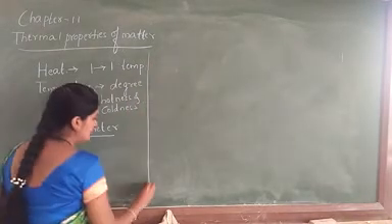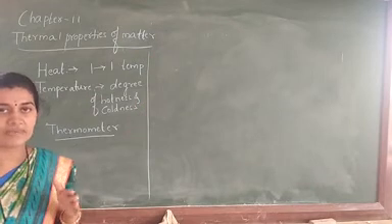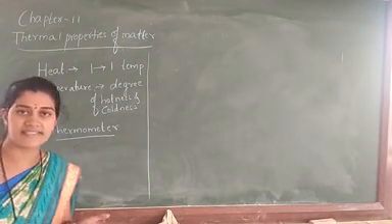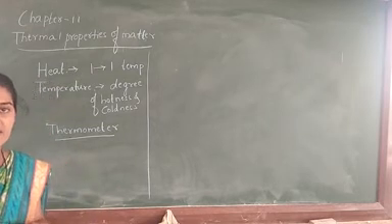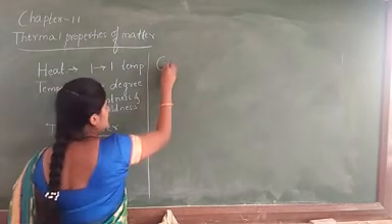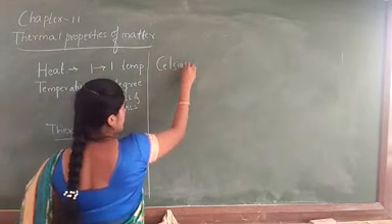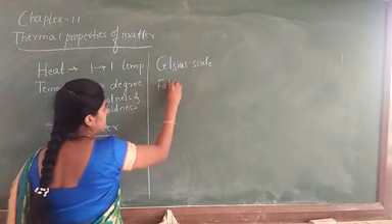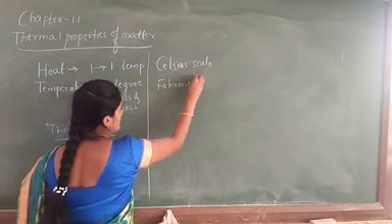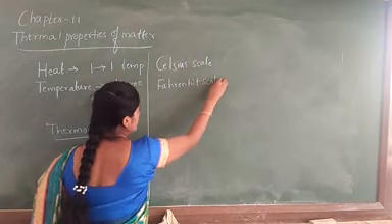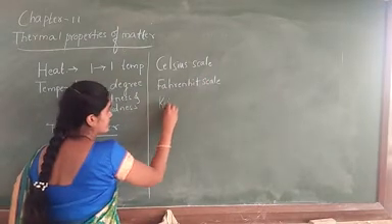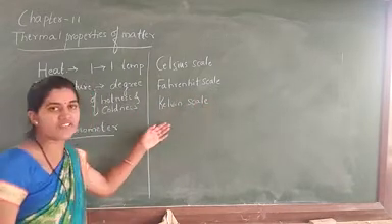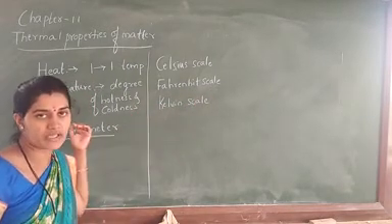Next, there are different scales of temperature that we have to study. One is the Celsius scale, one is the Fahrenheit scale, and the other one is the Kelvin scale. These are the scales which we are using in our thermometer.